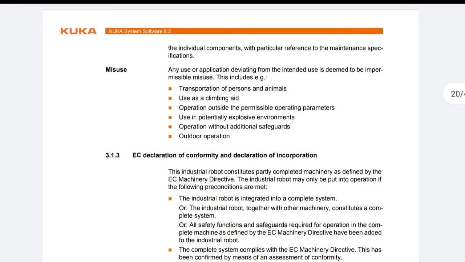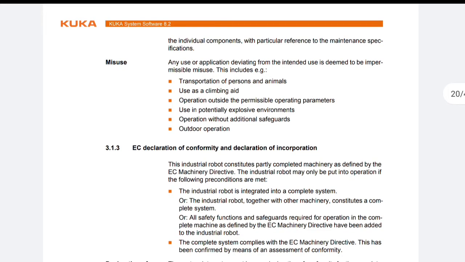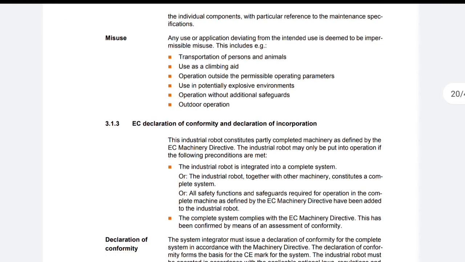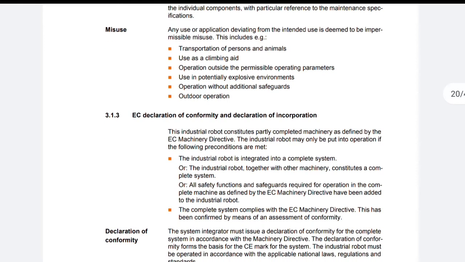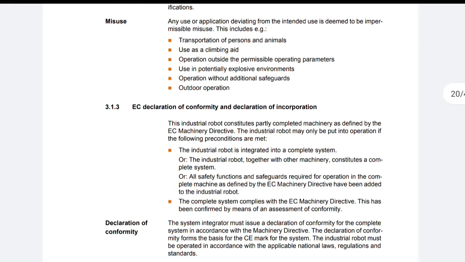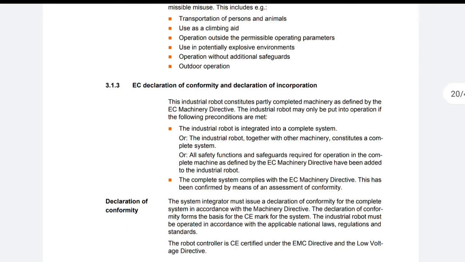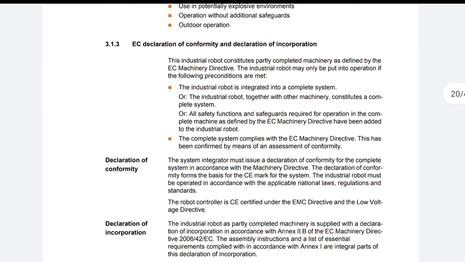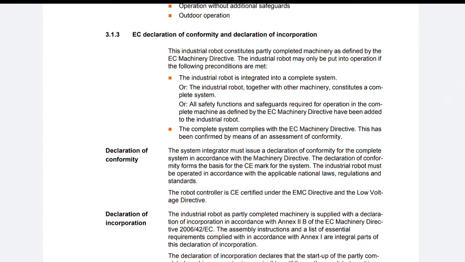The industrial robot is integrated into a complete system, or the industrial robot together with the other machinery constitutes a complete system, or all safety functions and safeguards required for operation in the complete machinery as defined by the EC Machinery Directive have been added to the industrial robot. The complete system complies with the EC Machinery Directive. This has been confirmed by means of an assessment of conformity.